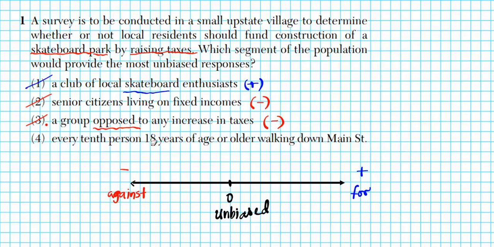It says every 10th person 18 years of age or older walking down Main Street. Is there any mention here of skateboarding or taxes or anything related to taxes? The answer is no. So this is an excellent choice if you want to get unbiased responses because they do not lean to the left or to the right.